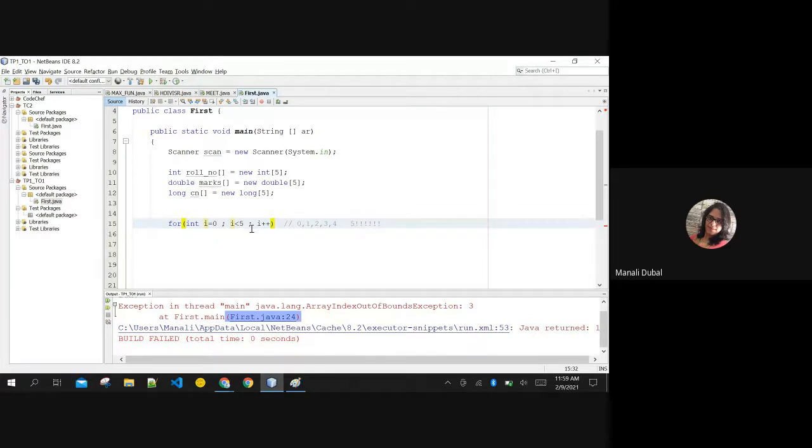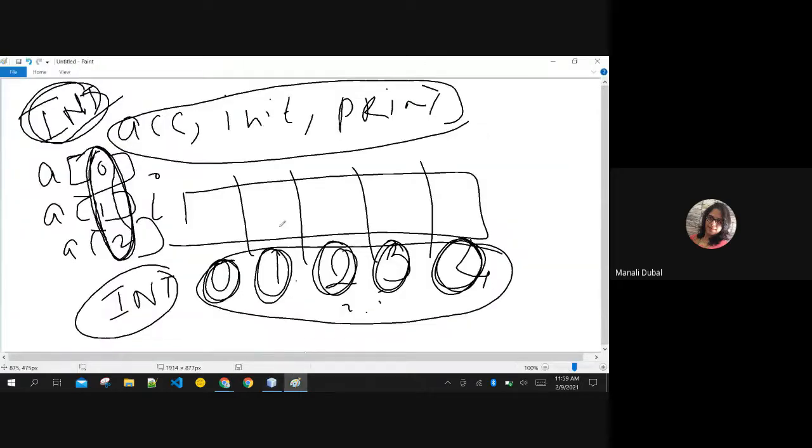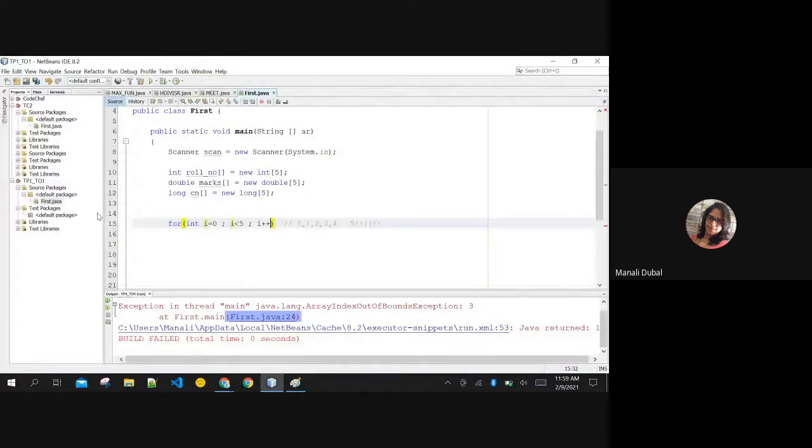Okay, why I want to access it sequentially? I want to go to A of 0 first, then I want to go to A of 1, then I want to go to A of 2, then A of 3, and then A of 4. Okay, 0, 1, 2, 3, 4 is accessible, controllable by this for loop. Now, which array I want to access? Okay, I want to access roll number array with ith index. Okay, if i was 0, it will be roll number of 0. If i of 1, roll number of 1, increment i of 2, roll number of 2.